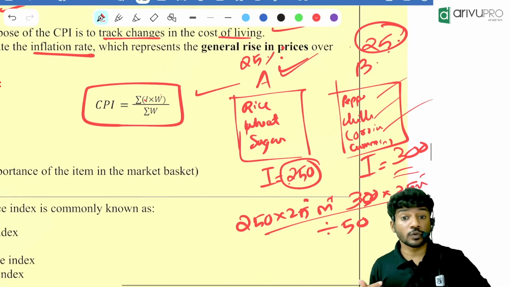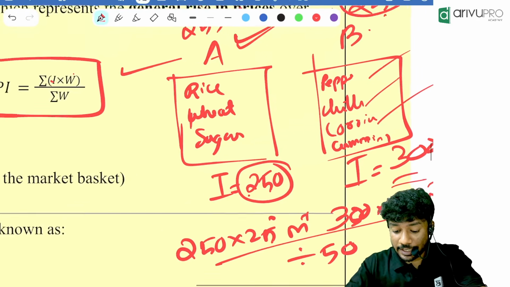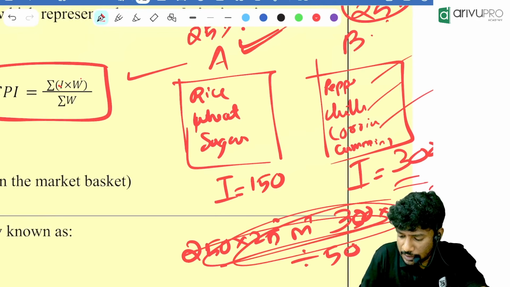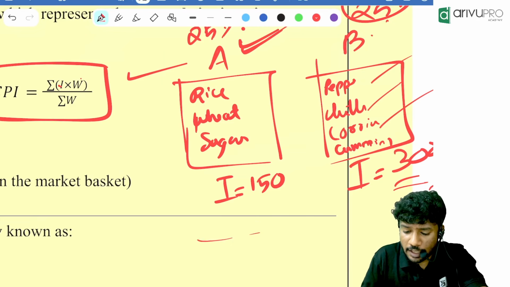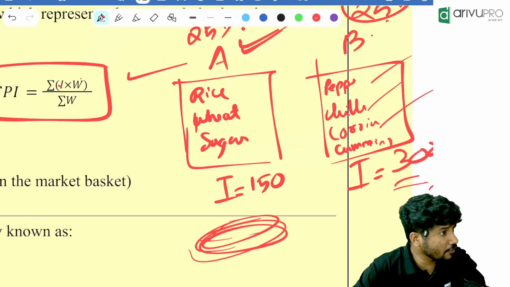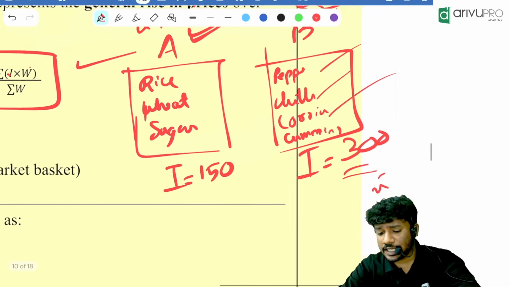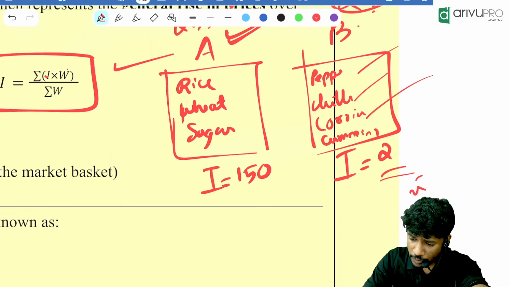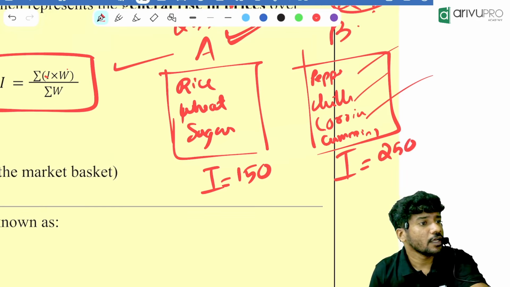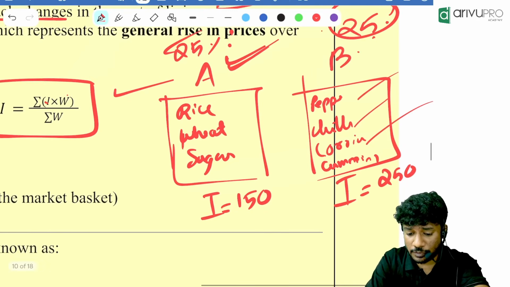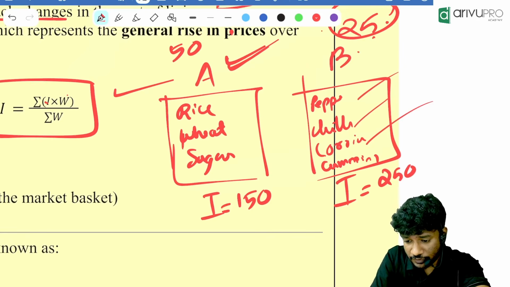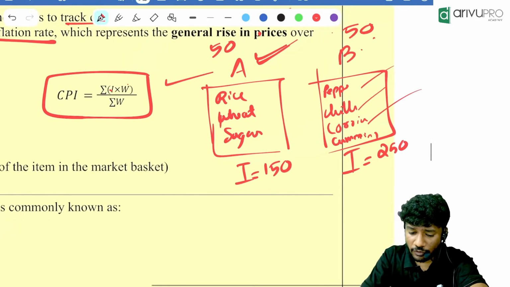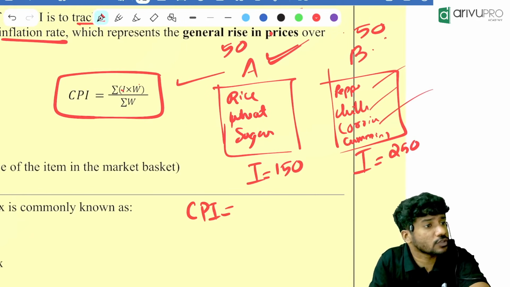Now we need to find how the cost of living is going to increase. The current index value of group A, let it be 150. That is the current index value of group A. That means rice, wheat, sugar all together have an index of 150. Then the second one, pepper, chili, coriander, cumin, everything has an index of, let it be, 250. This is the given data. Now each one of them should be given a proportional weight of 50 and 50. Now we will find the consumer price index, or CPI.